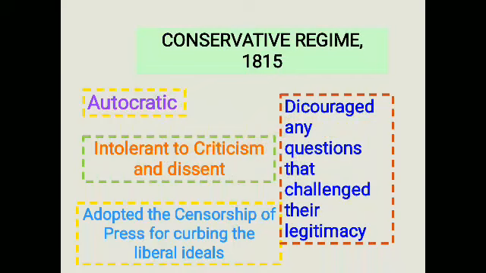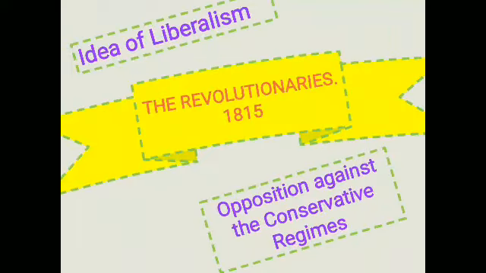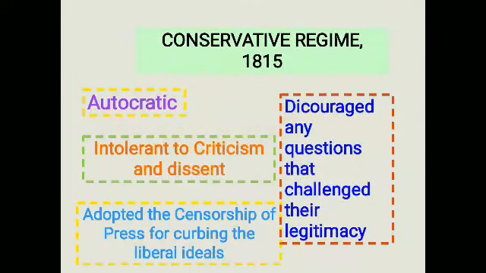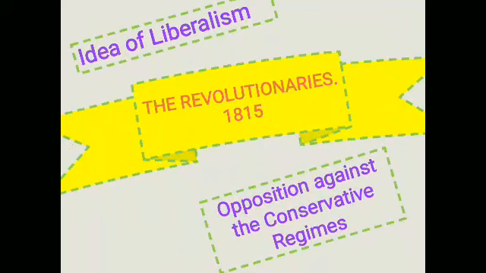So when we speak about the revolutionaries, when the conservative regime was in place, again there arose the revolutionaries in the year 1815. During the years following 1815, the fear of repression drove many liberal nationalists underground.